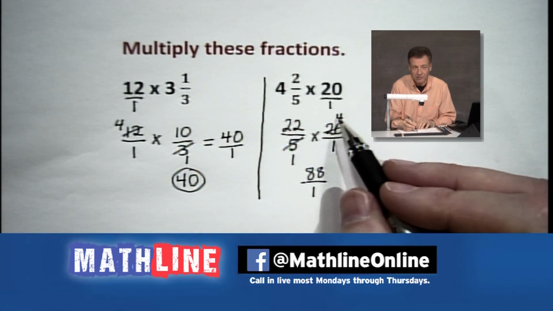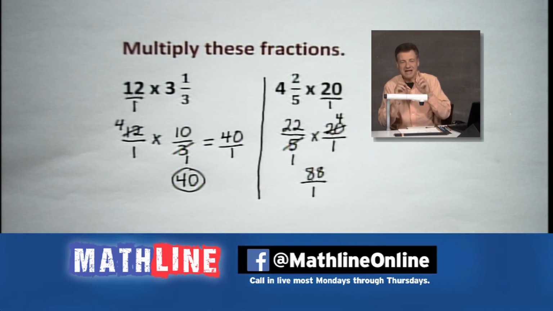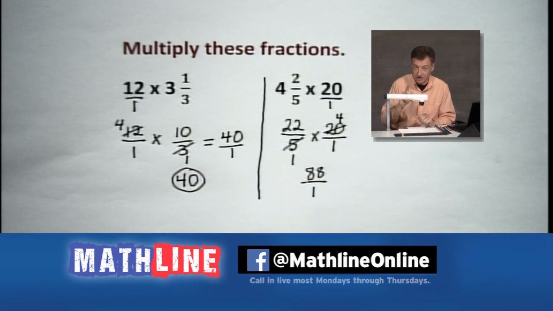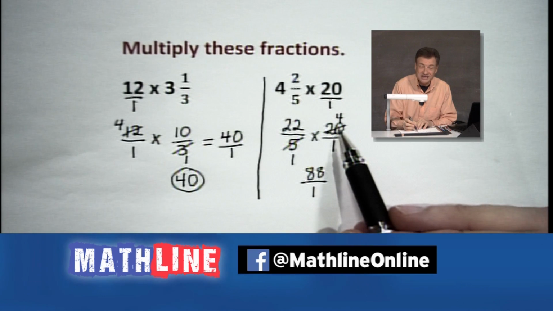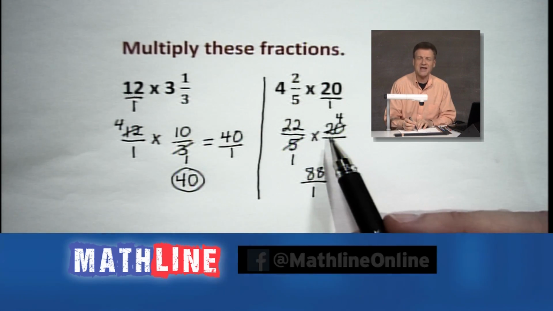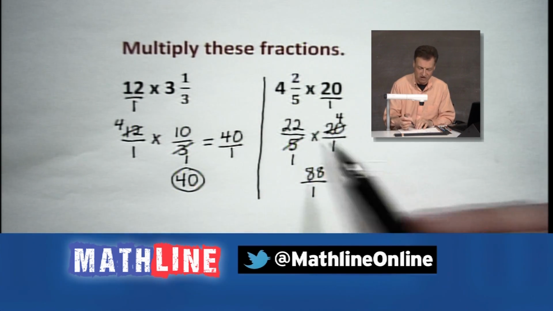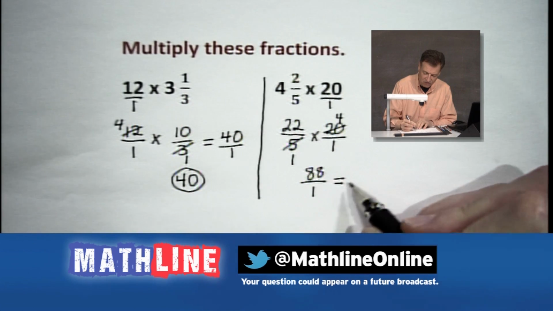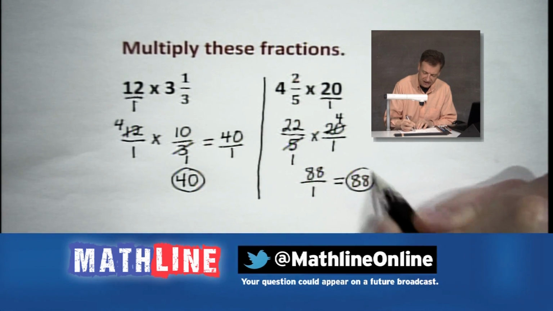Once again, multiply numerators together. Multiply your denominators together. Remember, numerators on the top, denominators on the bottom. Now you can multiply across. Never cancel across, by the way. Just multiply across. You get that 88 over 1, which is just simply 88.